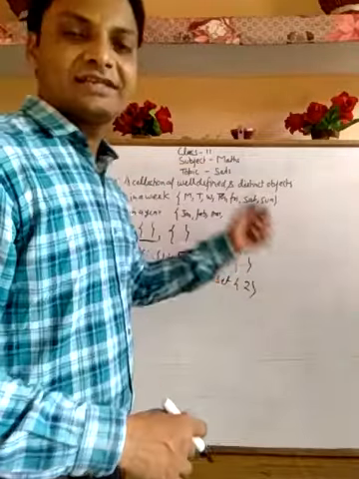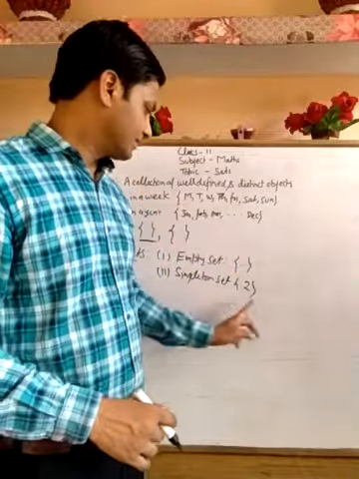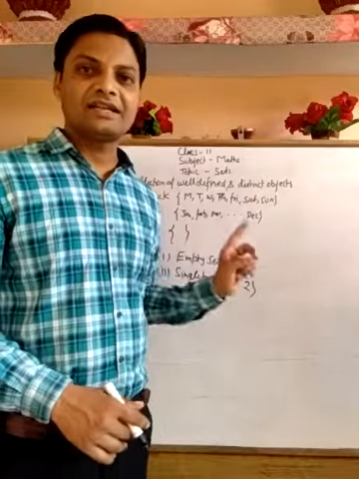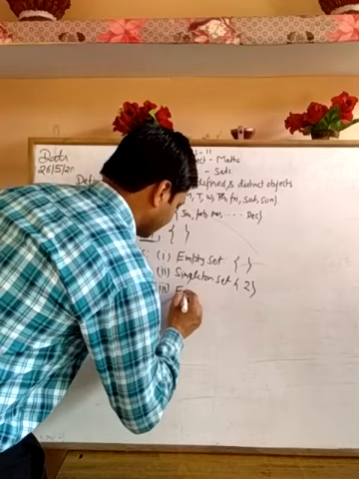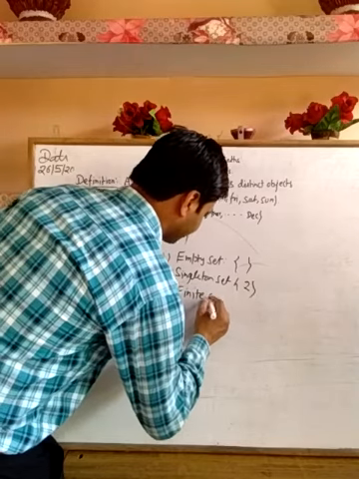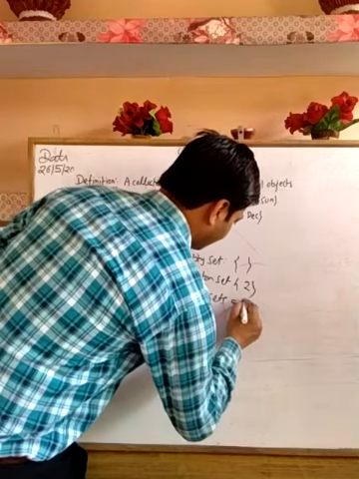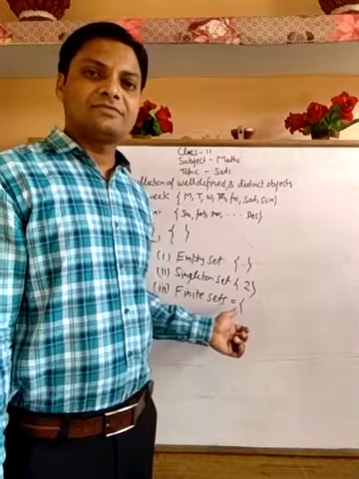So the first example is the empty set, there is no element. Singleton set, there is only one element in the set. In the third one, we can also take finite set. What is a finite set?